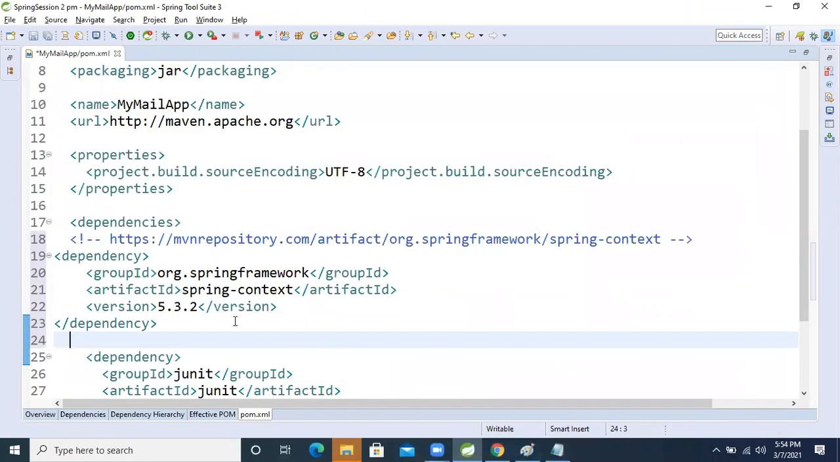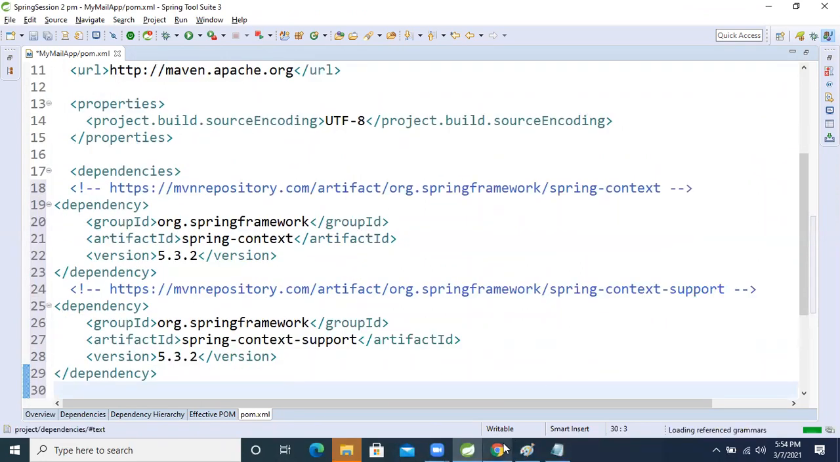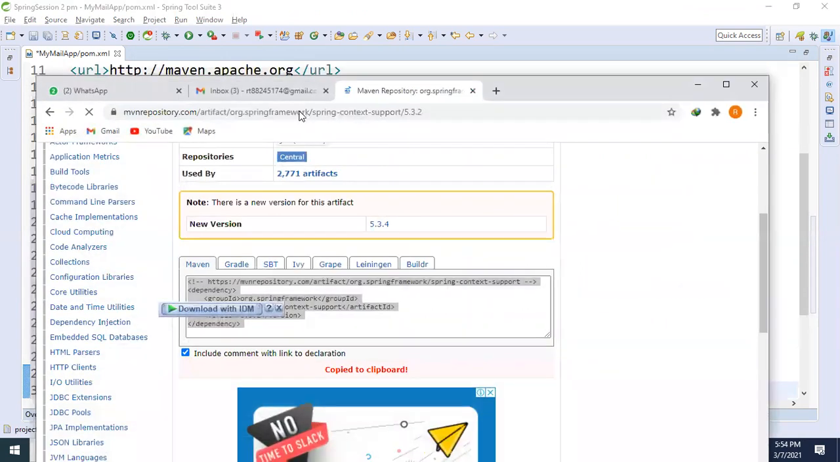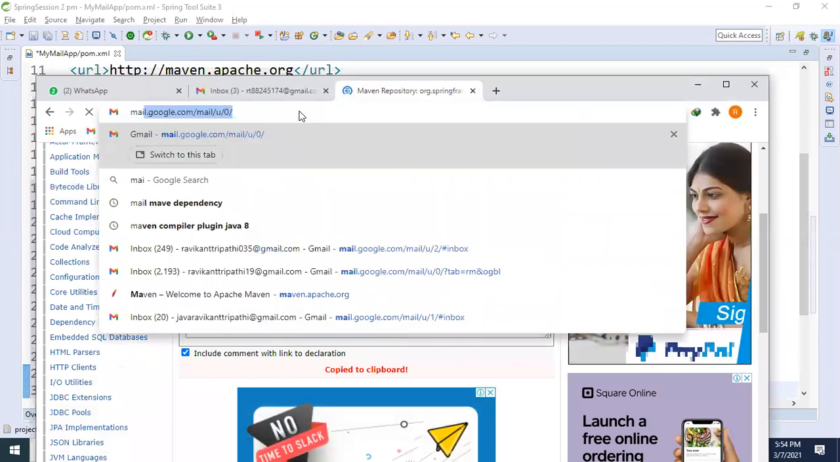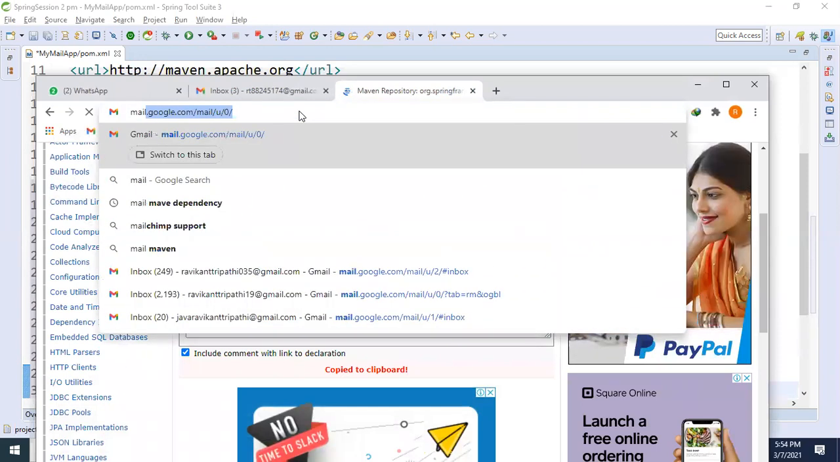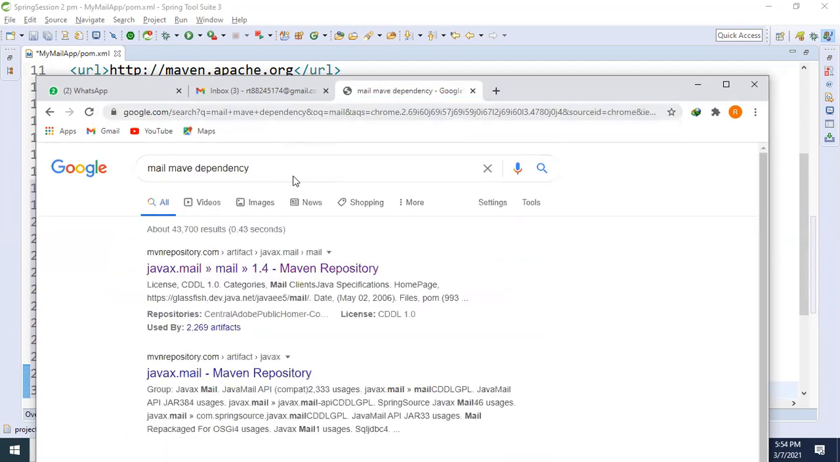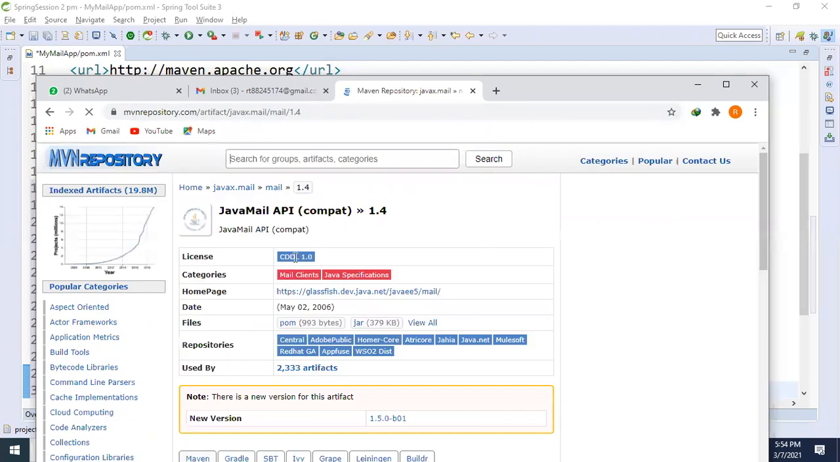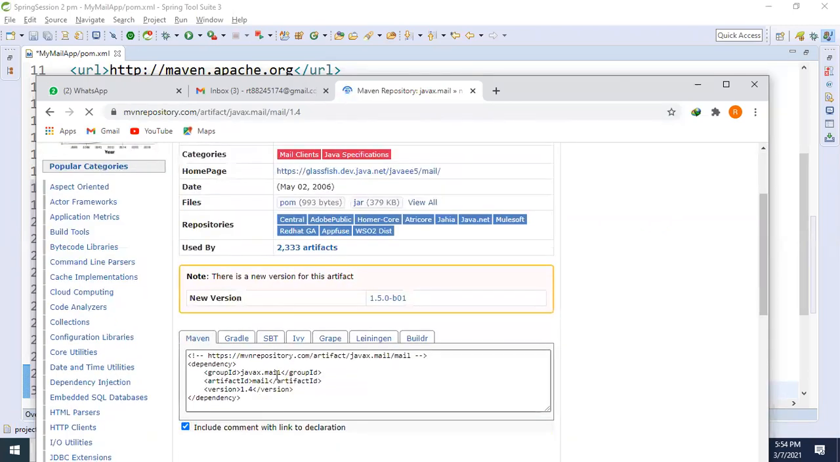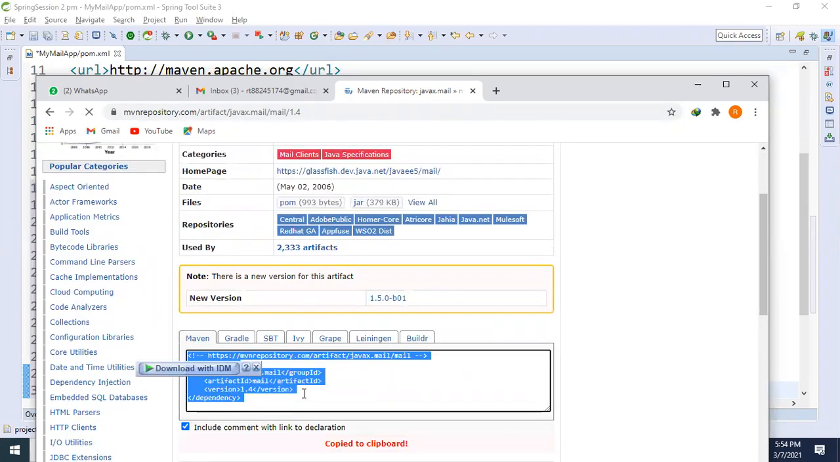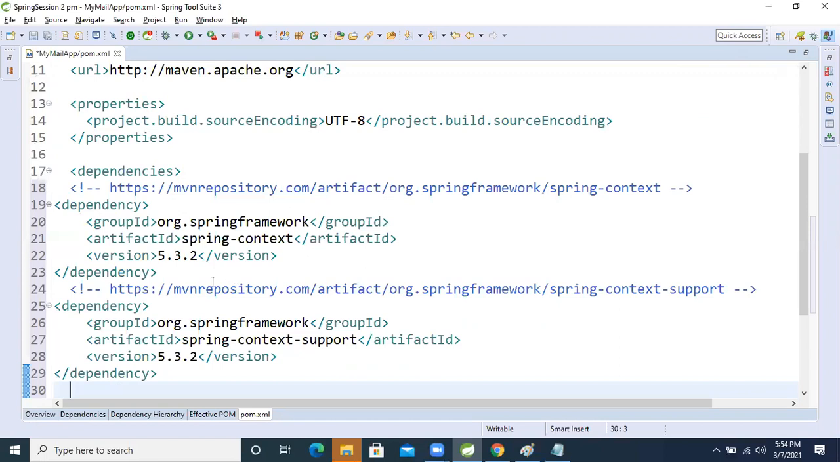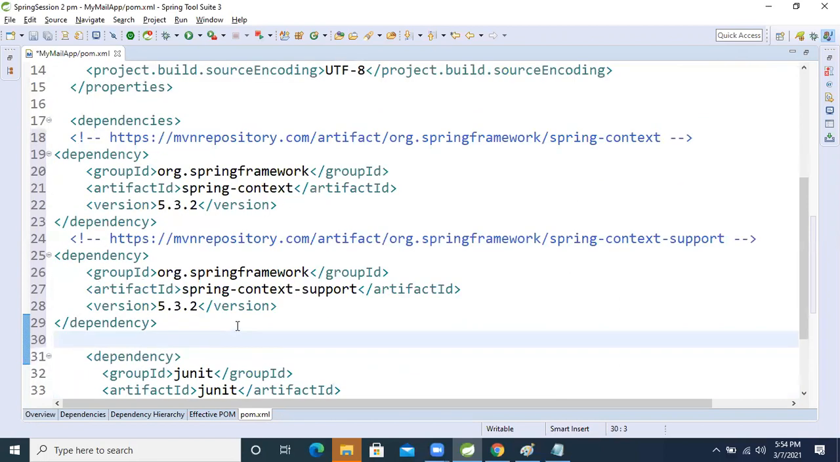Okay, I pasted it. Now one more dependency we need. Which one? The Mail Maven dependency. Three dependencies we need to work on that. That one is not Spring. See, JavaX Mail. This dependency is given by the Java people, not Spring.